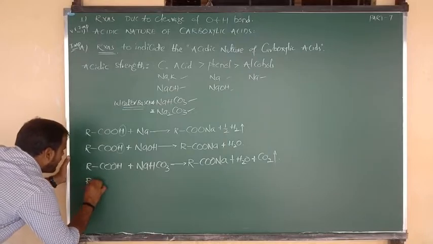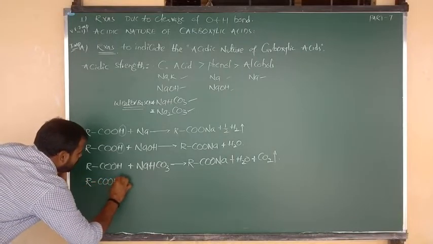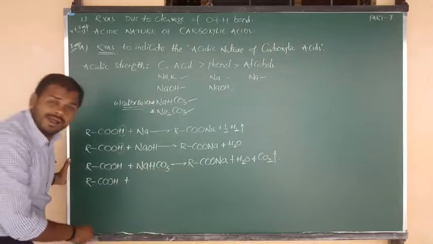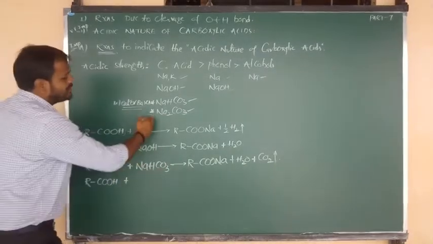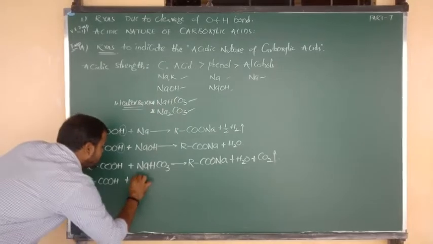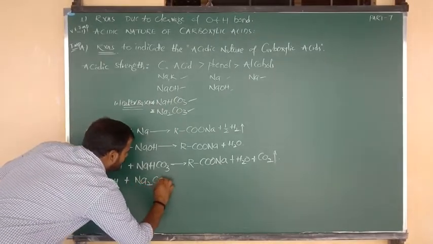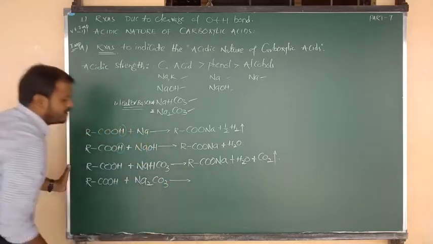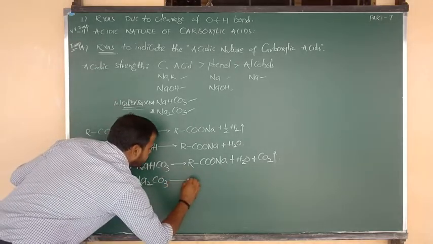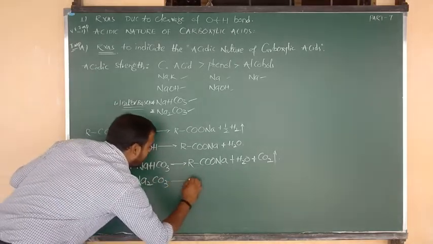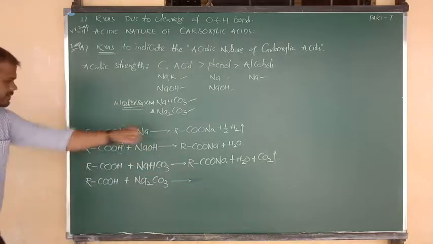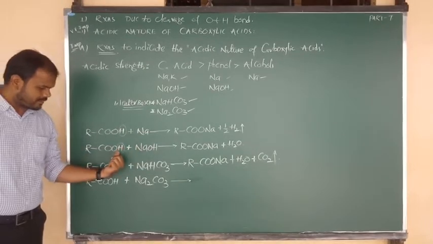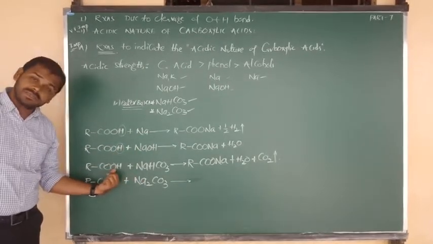So the last reaction I am going to write is for another weaker base, sodium carbonate, and also we can say reaction with metal carbonates. So what's the formula? Na2CO3, sodium carbonate. Listen carefully, all of you. Here, for balancing, it is required, beta. One hydrogen is replaced by one sodium. One sodium can replace one hydrogen.